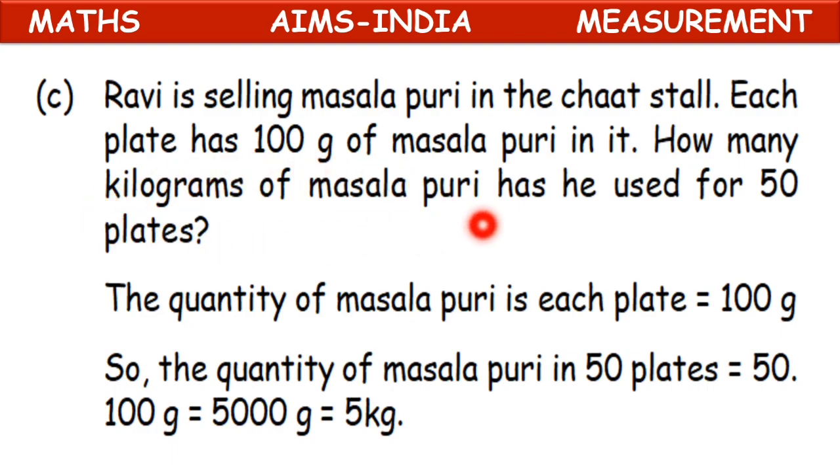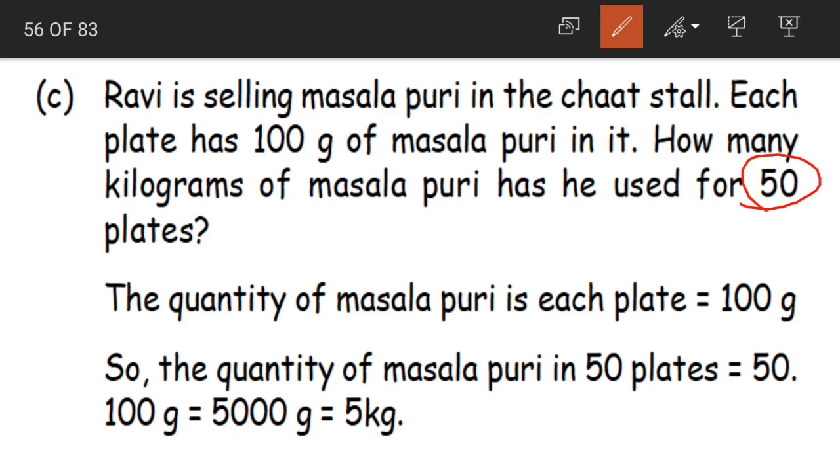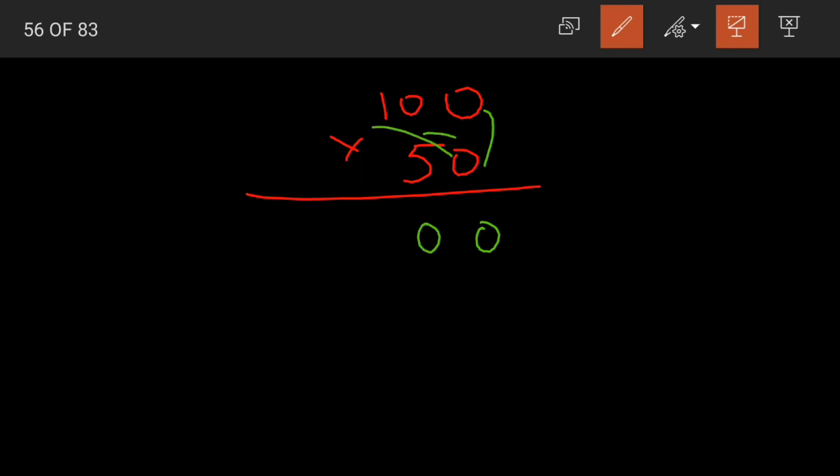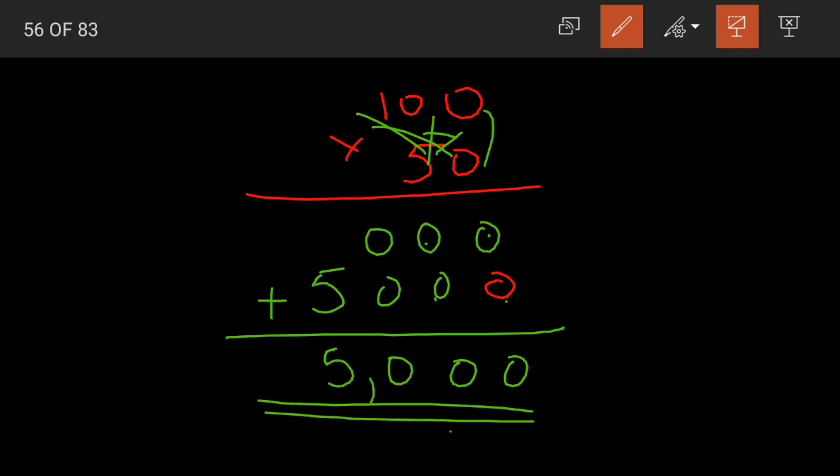Now in total how many kilograms of masala puri has he used? How do we find out? We have to multiply these two: the number of plates multiplied by the quantity of masala puri in each plate. 100 into 50. 0 ones are 0, 0 ones are 0. Now coming to the next line, we have to place a 0 first. 5 zeros are 0, 5 zeros are 0 and 5 ones are 5. We have to add 0 plus 0, 0. Now 5 is here.